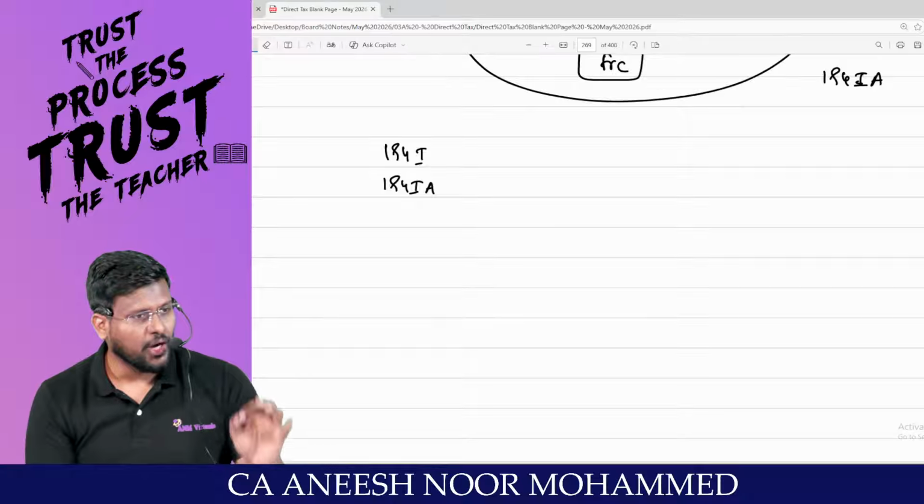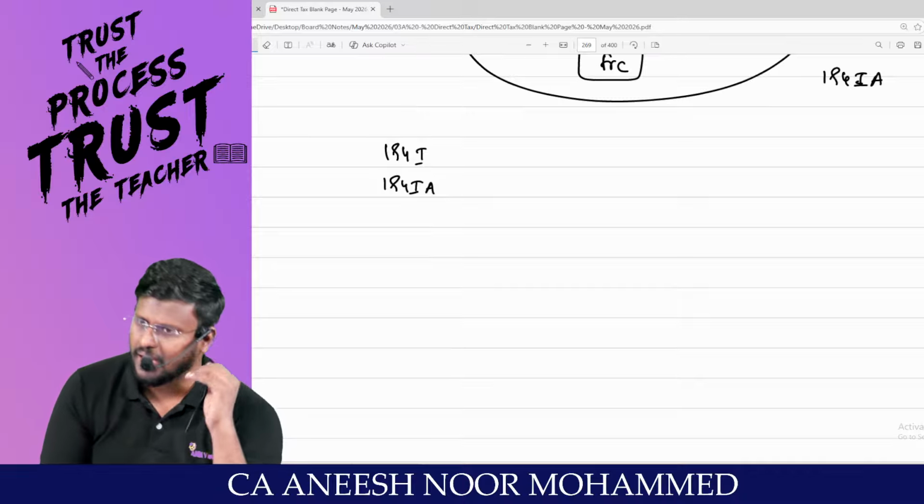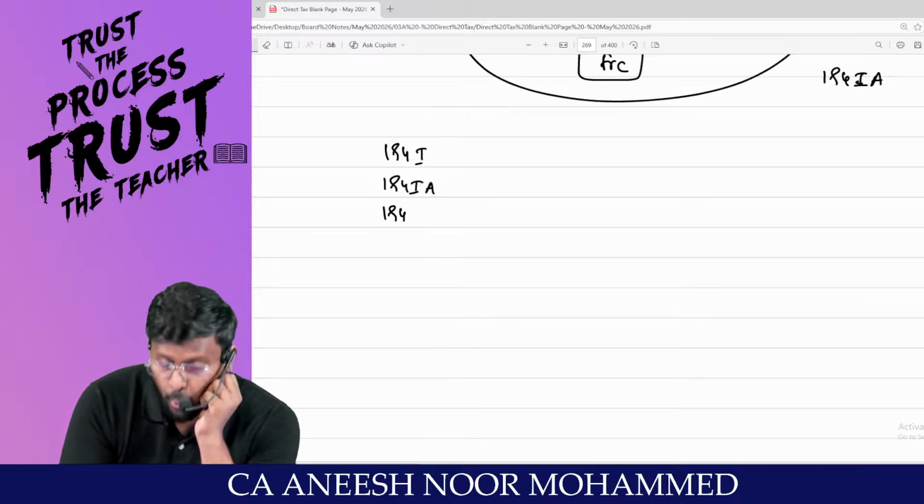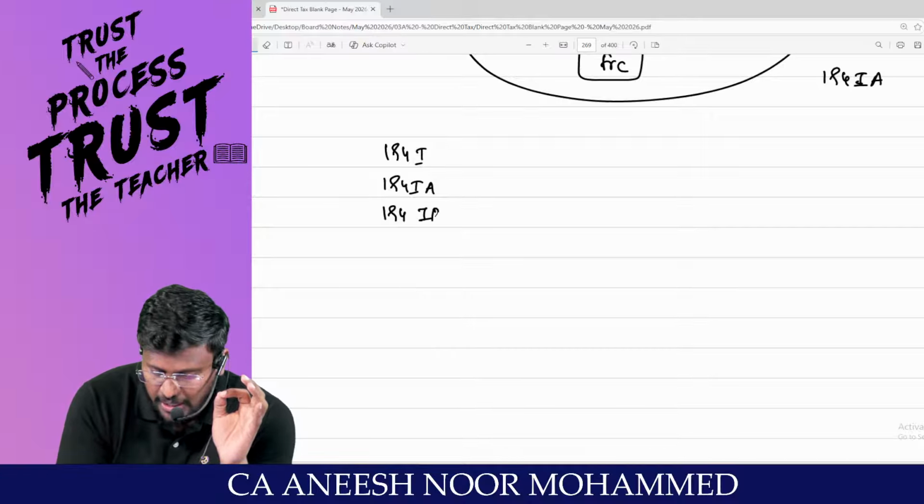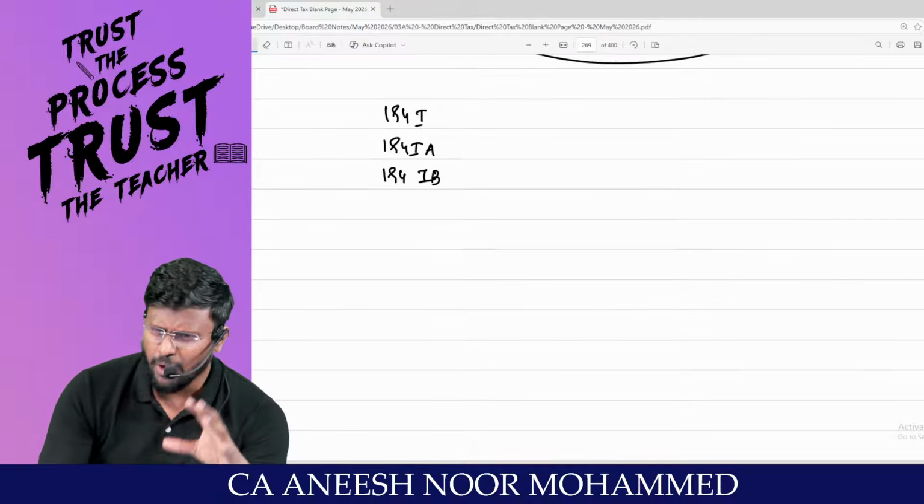194I. Transfer of immovable property other than agricultural land. Section 194IB.